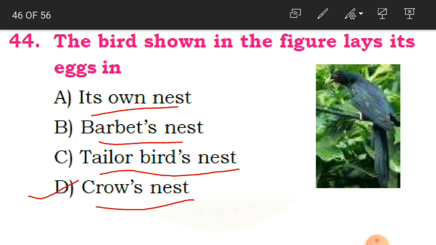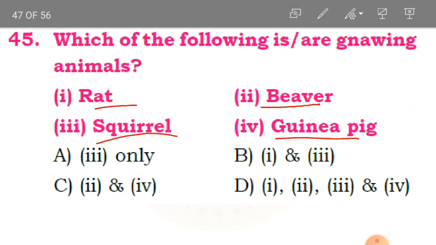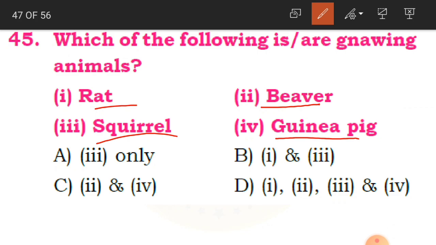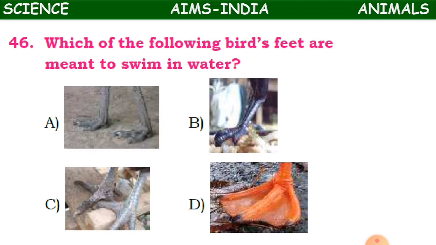Okay, children, which animal does this work? All the 4. That is D. 1, 2, 3 and 4. All these 4 animals are gnawing animals. They bite the food and chew the food. So that is why D option is the correct answer. Clear, children?